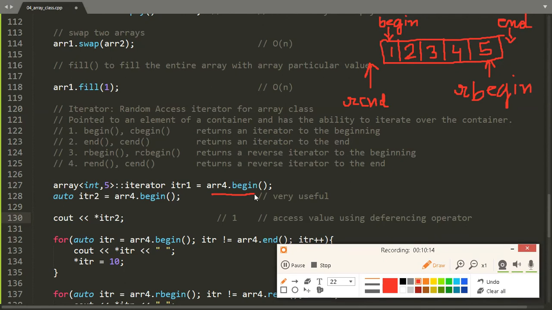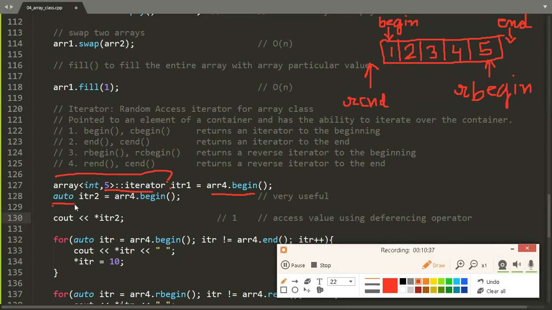As you can see here, if we use the .begin member function on array4, it will return us an iterator of array class type, which is pointing to the first element of the array. Here is the syntax to create an iterator, or to represent it, we can use auto.